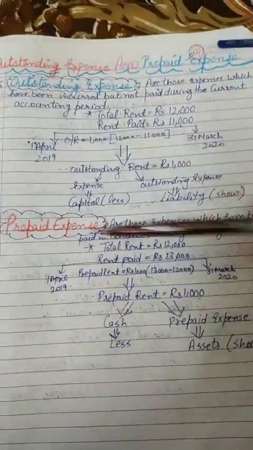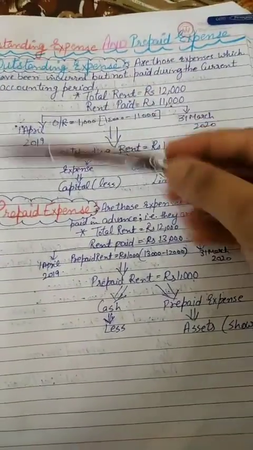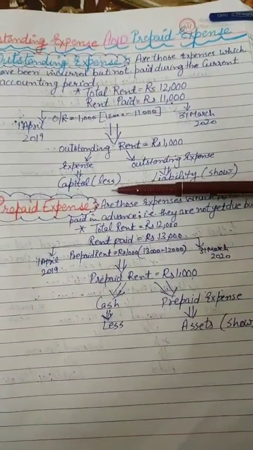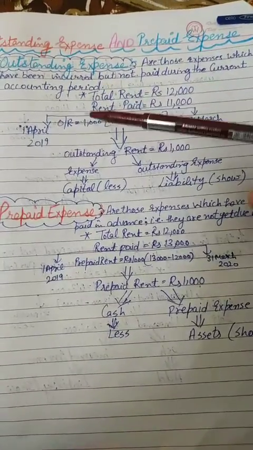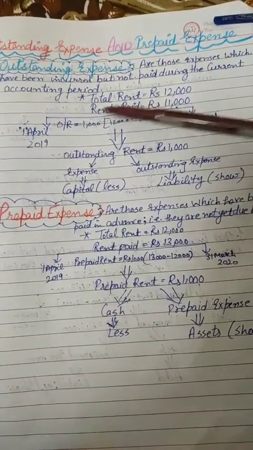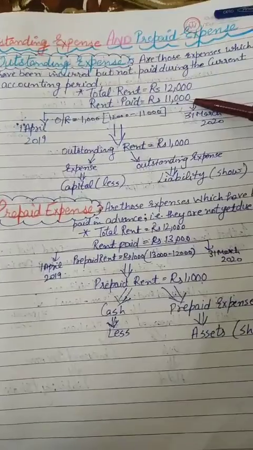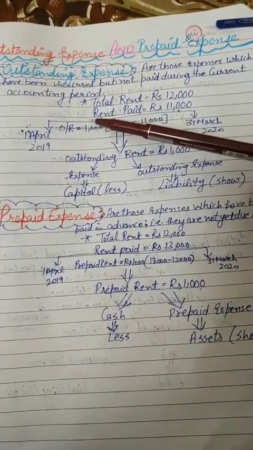Here is an example; with these examples you can easily prepare the accounting equation. Total rent I have to pay is 12,000. How much rent did I pay? 11,000. Means the remaining 1,000 is left.